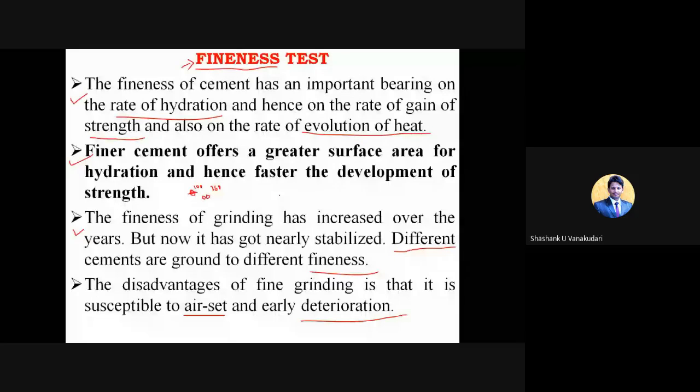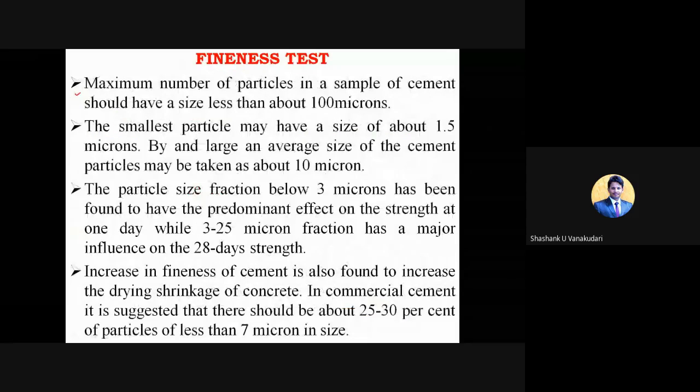And here, the minimum number of particles in a sample of cement that should have a sieve size less than 100 micron. So whatever cement sample you take, the maximum number of particles, around 90% of the particles, should have a sieve size of less than 100 microns. And then the basic concept of how it is affected with respect to the lesser particle size distribution, I will give you with different examples with respect to the sieve sizes.